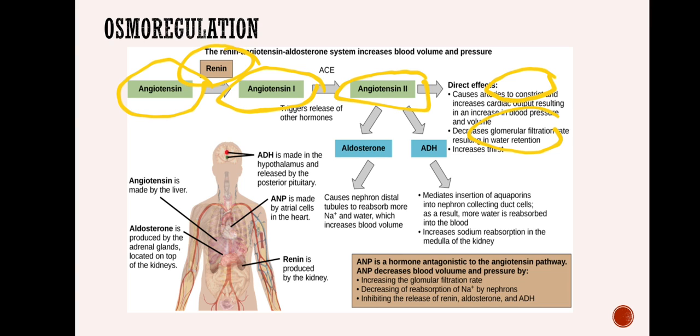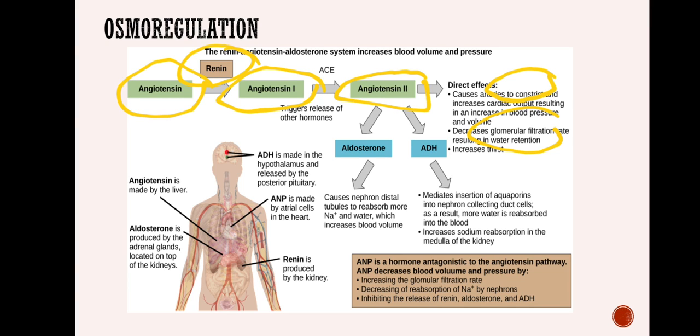Less urine formed means more water is retained in the body. Water increases in the body, blood volume increases, blood pressure increases. That's how blood pressure is controlled, by controlling the osmotic pressure.